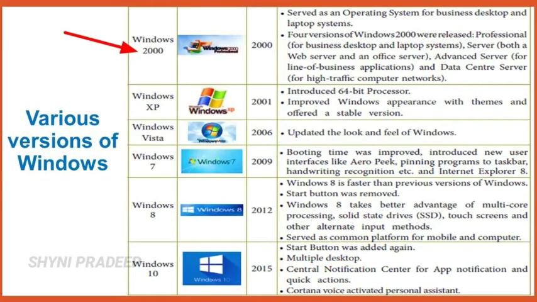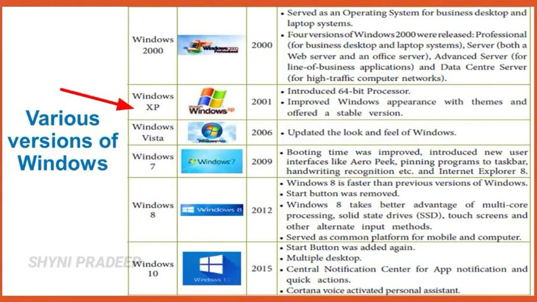Its specific features are served as an operating system for business desktop and laptop systems, and 4 versions of Windows 2000 were released: Professional, Server, Advanced Server and Data Center. So what are the 4 versions of Windows 2000? Professional, Server, Advanced Server, Data Center Server. Next, Windows XP 2001.